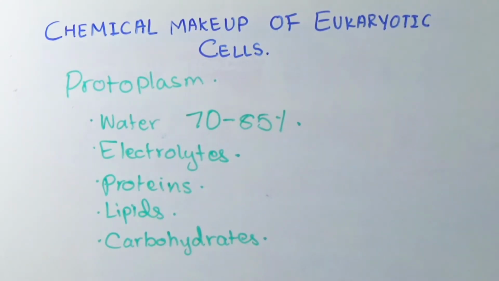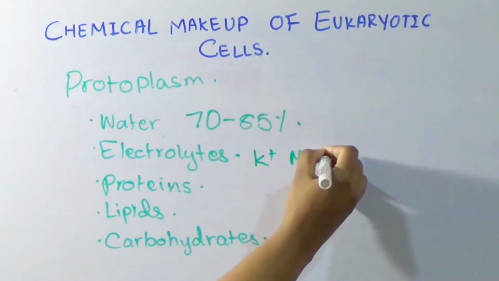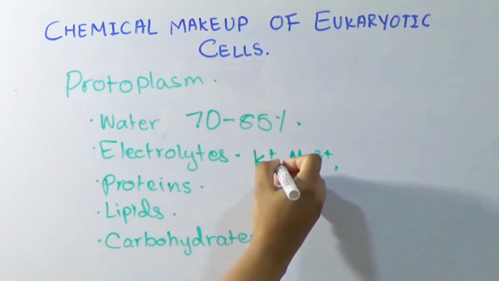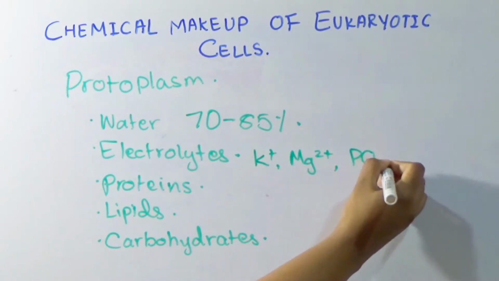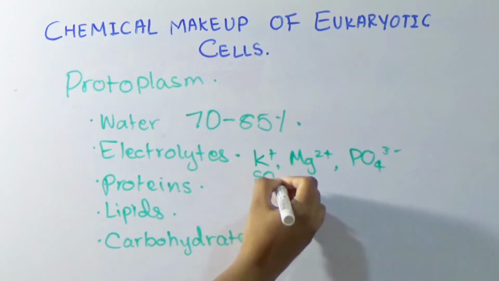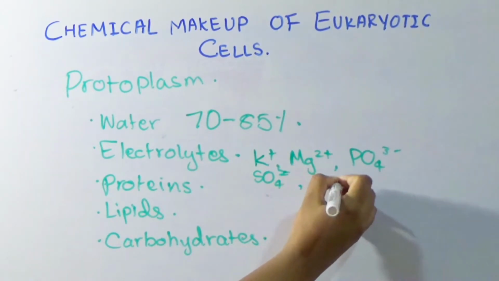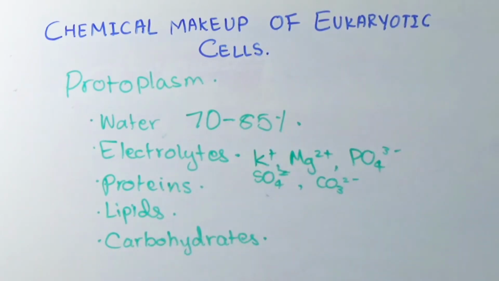And they are potassium, magnesium, phosphate, sulfate, and carbonate. These are the most important intracellular ions. And then in small quantities, sodium, chloride, and calcium.